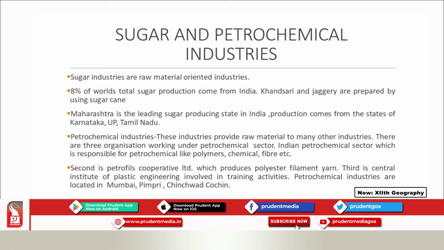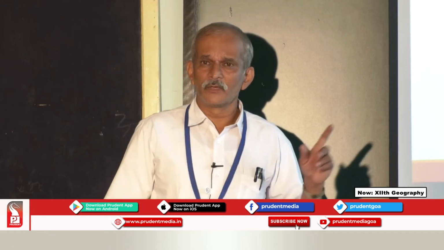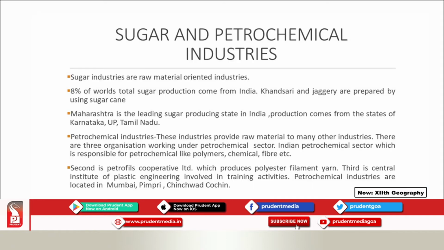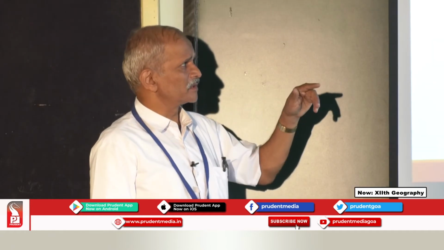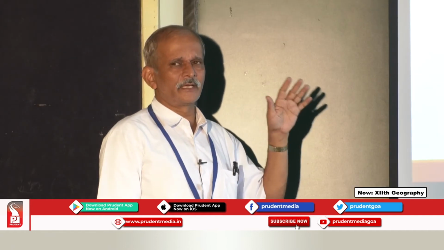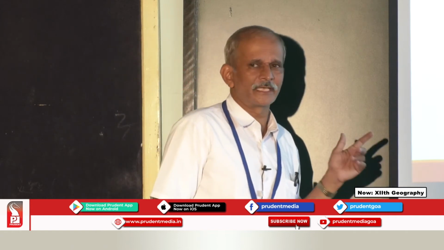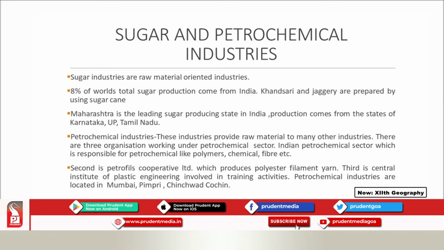That's why the sugar industry is very important to us, because it is used for distilleries. Distilleries also need raw material that is obtained as an end product from the sugar industry, which will be sent to them, and whatever the waste of the sugar cane is can be converted into thin sheets and used for making cardboards and in other sectors. That's why the sugar industry got more importance, and this is considered to be a raw material oriented industry.